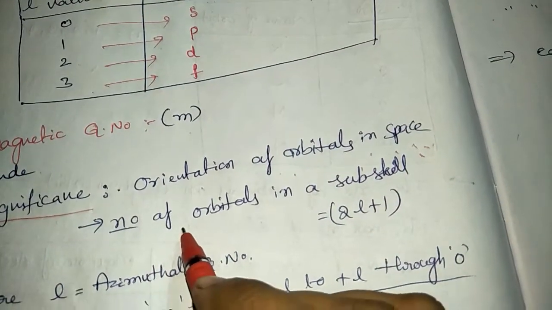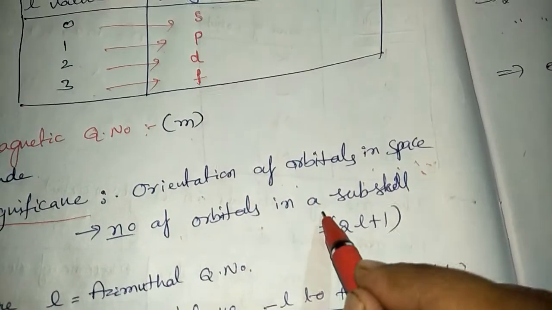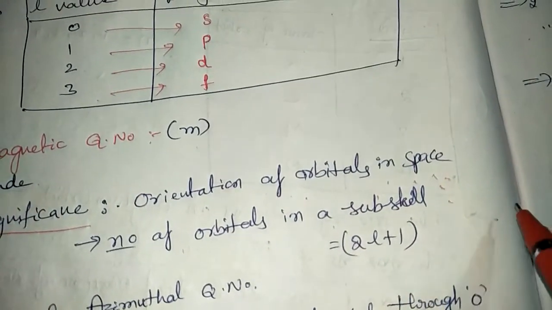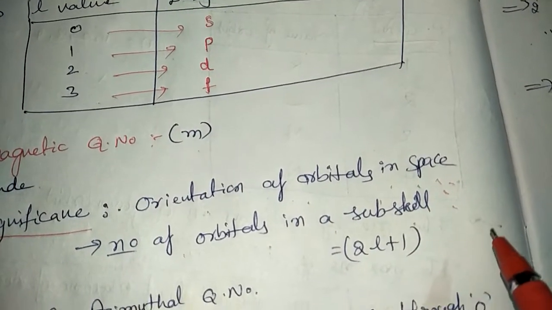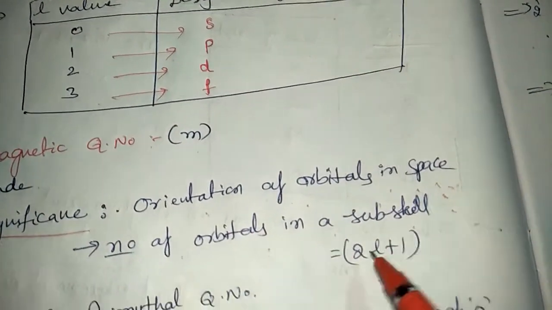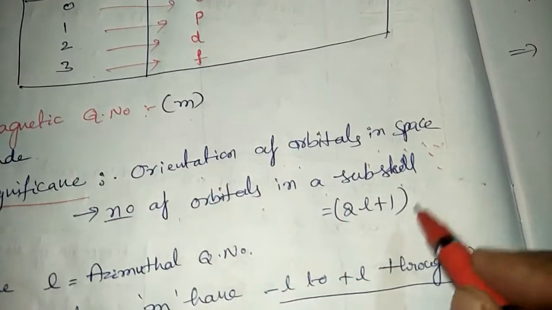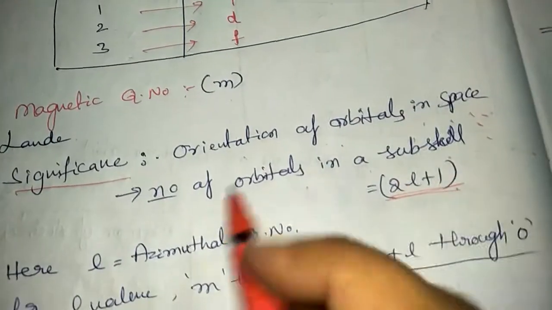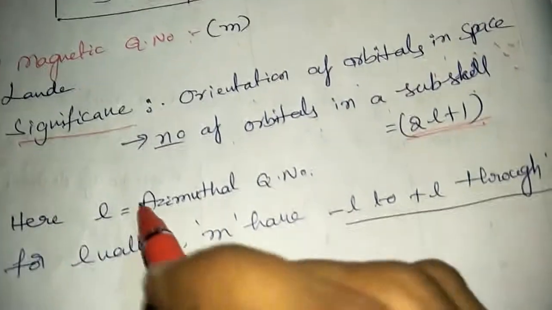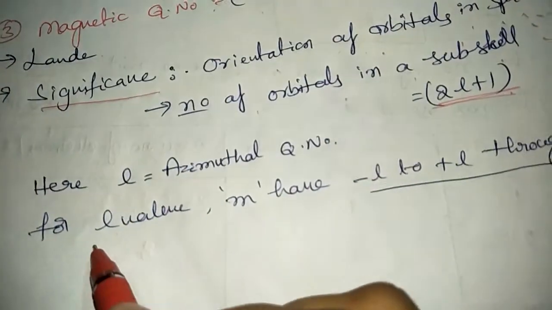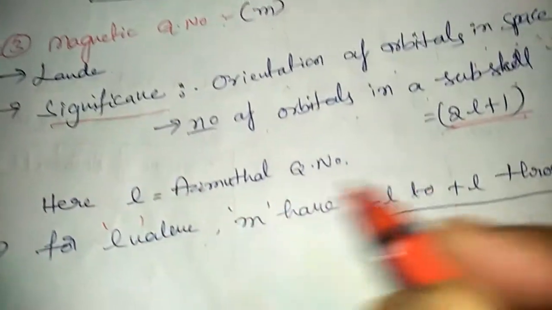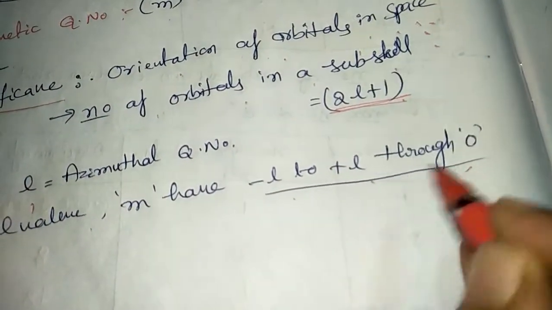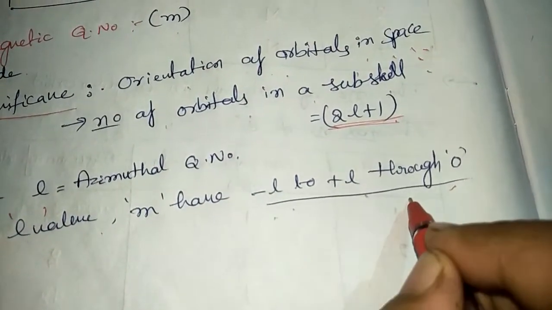And also it tells about the number of degenerate orbitals present in a subshell. P has three orbitals, D has 5 orbitals, and F has 7 orbitals. That is told by the magnetic quantum number by using this 2L plus 1 formula. If you know the L value, we can tell about the M values. Here L is the Azimuthal quantum number. For a given L value, M has minus L to plus L through 0.